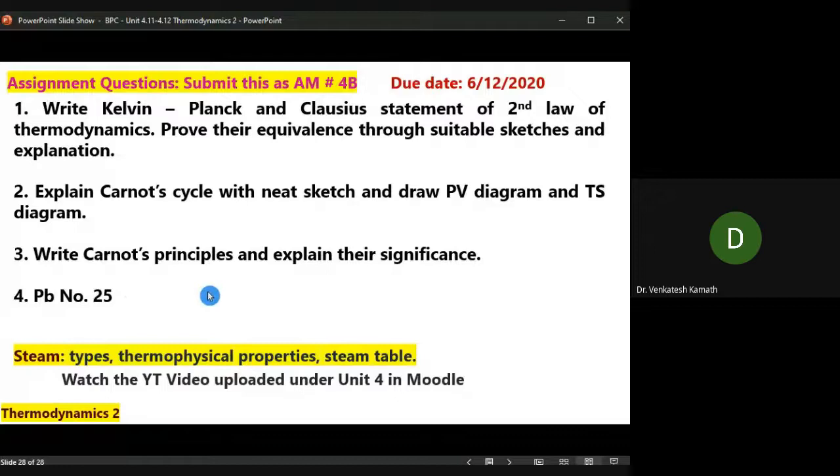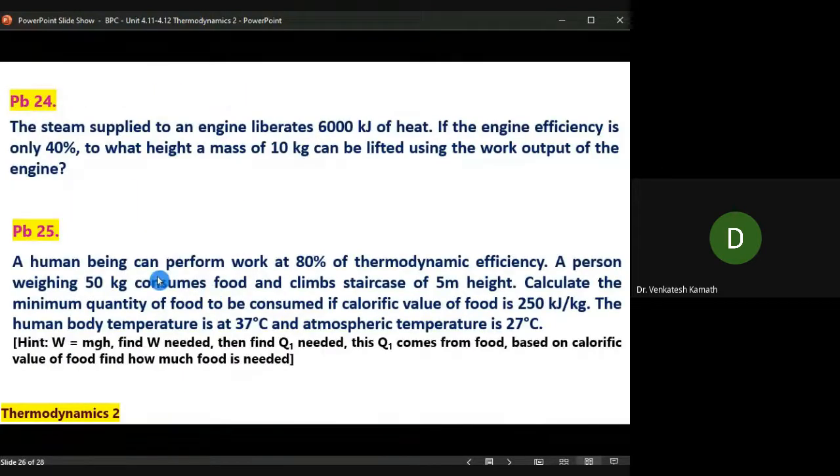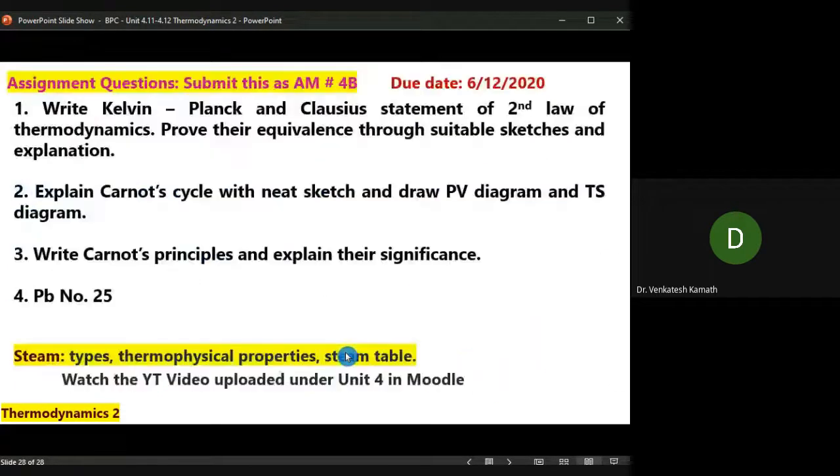Then the problem number 25. What is problem number 25? This one. This is the problem I want you to solve. Solve this problem as part of the assignment.